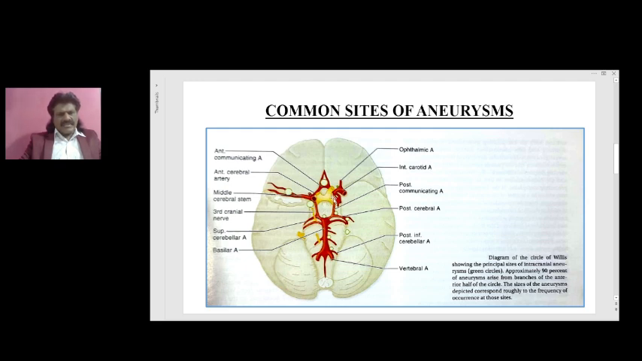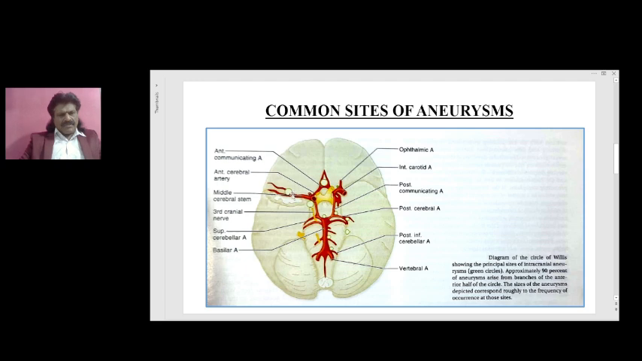Again, you can see here this is the posterior communicating artery, this is the middle cerebral artery, this is the anterior cerebral artery, and this is the anterior communicating artery. There can be aneurysms in the anterior communicating artery. This is the ophthalmic artery. And this is the middle cerebral artery, which bifurcates into the superior division and the inferior division.